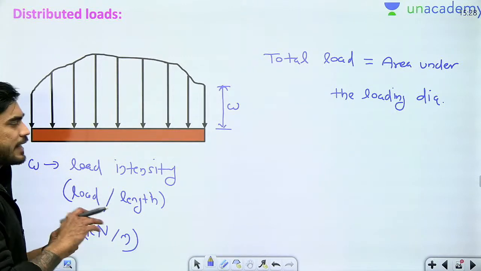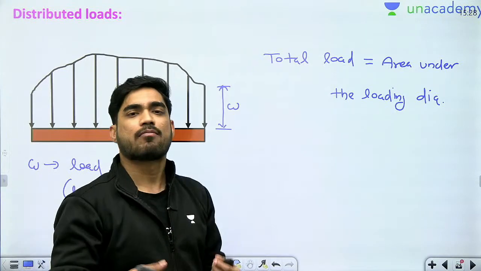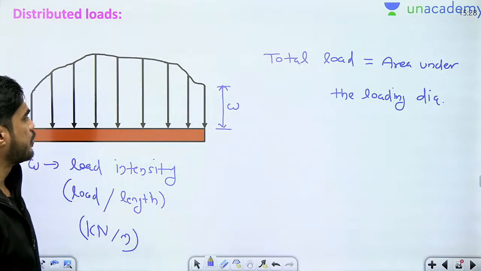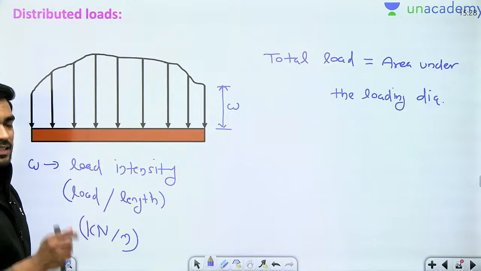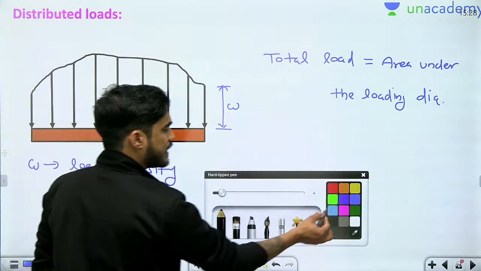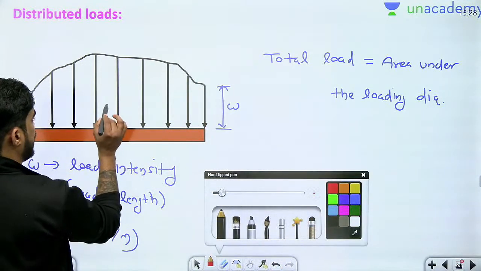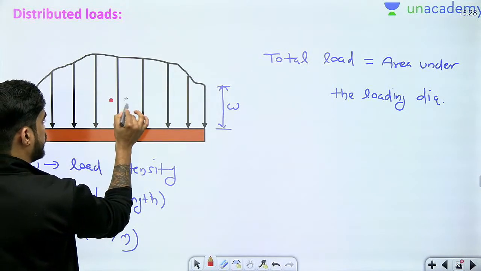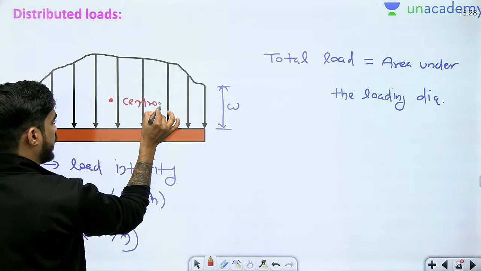Okay. Second thing, if you want to take moment, then what you can do is, you can assume that the total load is acting at the centroid of this area. Let's say the centroid of this area is here. Okay, this is the centroid.